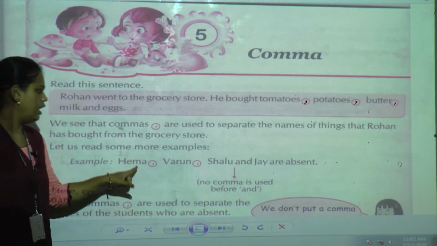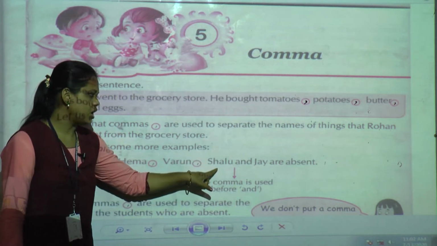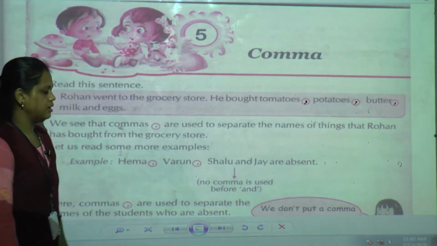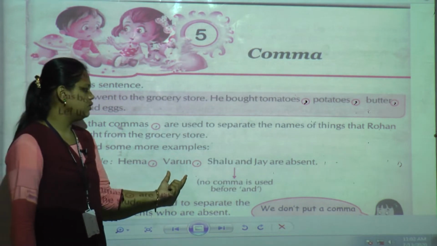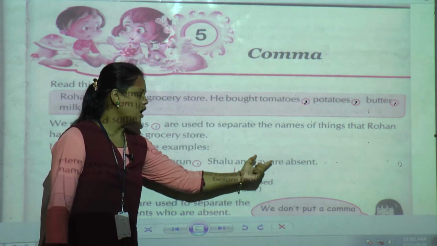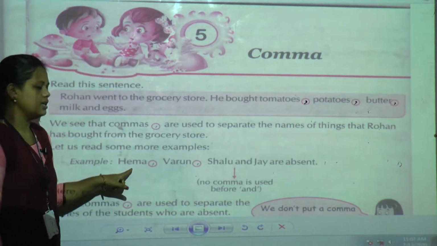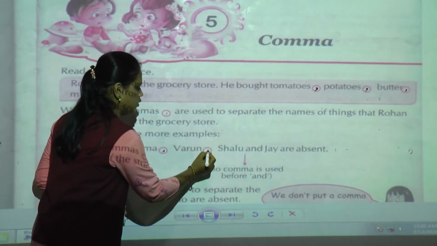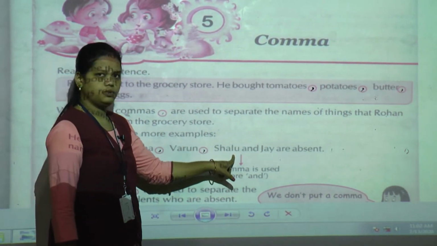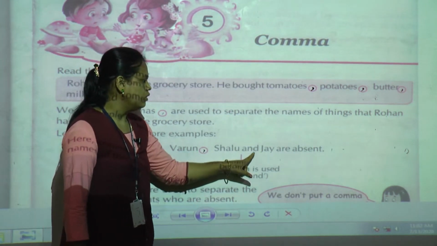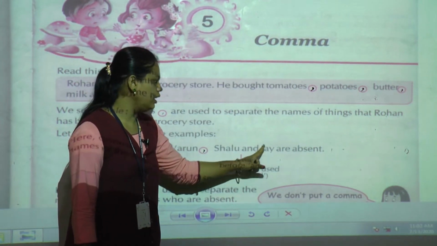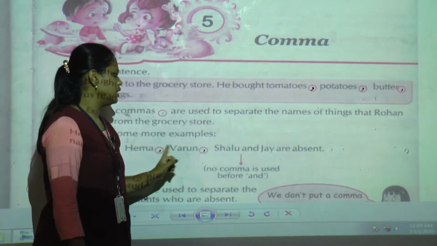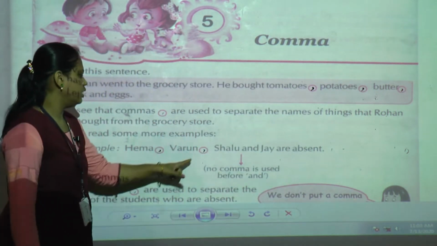Now let us read some more examples. Hema, Varun, Shalu and Jay are absent. Here, after Hema a comma is given, then after Varun a comma, then Shalu, and then one more name of a person is given, that is Jay. These students are absent.